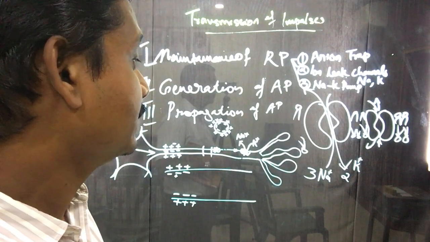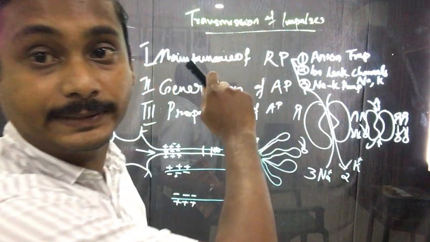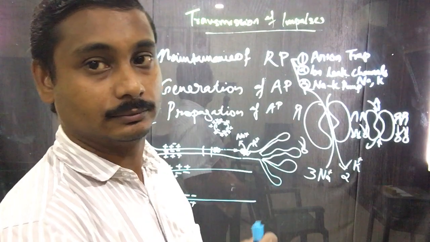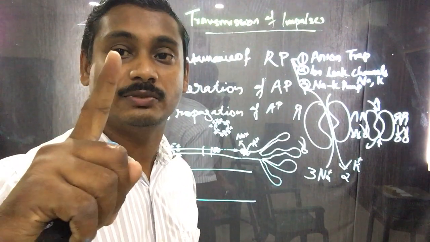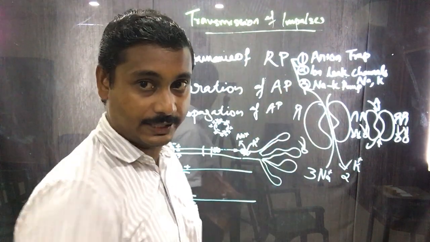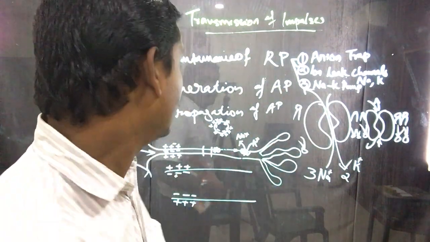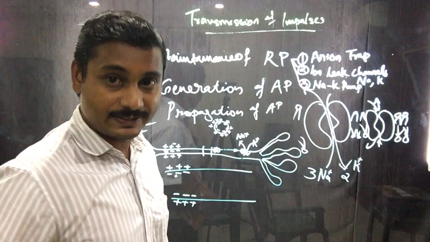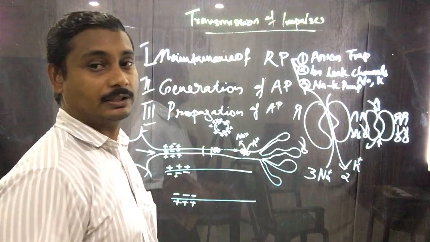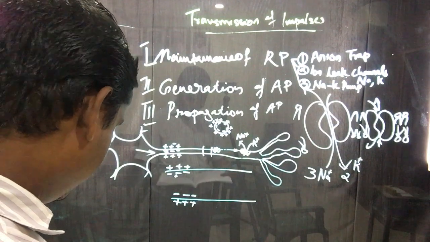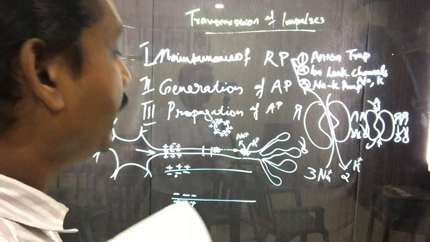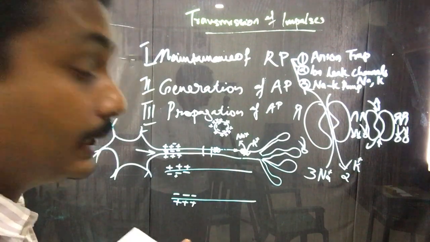So this means when 3 positive ions move out, only 2 come in. So the net charge will be 1 plus: 1 positively charged ion will be extra outside. Okay, what we are talking about is the maintenance of resting potential. In this condition, this is an enzyme-mediated reaction in which we have an ATPase enzyme.